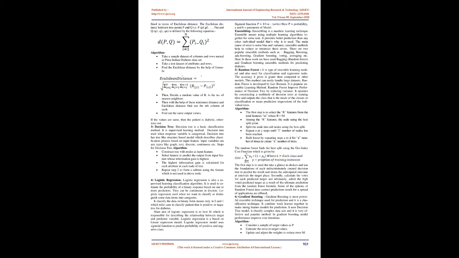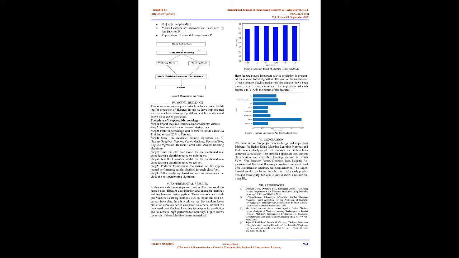Algorithm. Take a sample dataset of columns and rows named the PIMA Indian diabetes dataset. Take a test dataset of attributes and rows. Find the Euclidean distance with the help of the formula. Then decide a value of k, the number of nearest neighbors. Then with the help of these minimum distances, find out the nth column of each. Find out the same output values. If the values are the same, then the patient is diabetic, otherwise not.